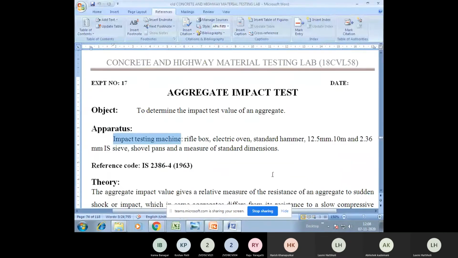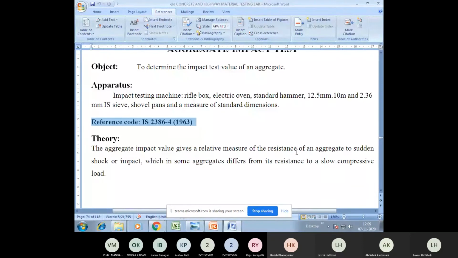These are the apparatus used. Next, what is the reference code for this? Where do you get the procedure for the aggregate impact test? The reference code for this experiment is IS 2386 Part 4, 1963. If you refer to this code, you will get the experiment procedure. It's not that someone has told us and we are simply doing it. All these procedures have standard dimensions, and those dimensions are used throughout India. So this is the reference code where you'll get this procedure.